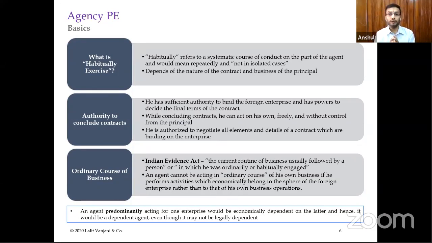Now this is something which is very widely used as a counter argument also, wherein the agent is appointed in India. Most of the time you would see that foreign companies have set up their subsidiary companies in India which are acting as marketing agents, and they are going to the customers also, explaining the features of the equipment or the goods which their foreign company is selling.